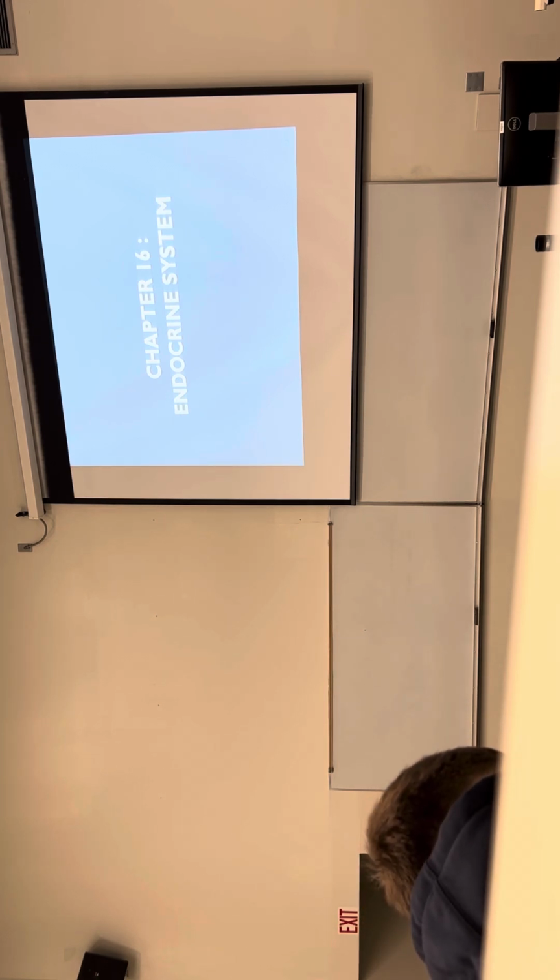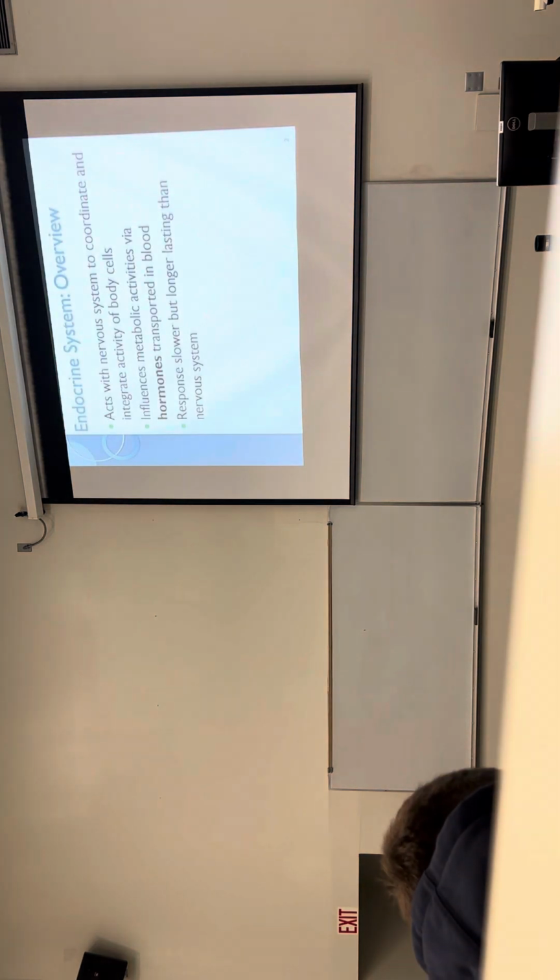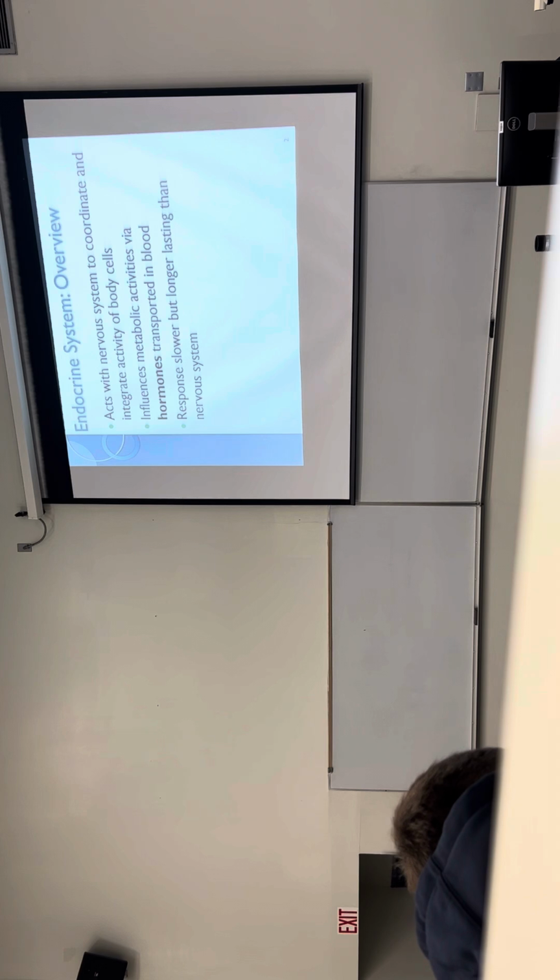The duration is more sustained. We have longer duration, but they will still have control. So we'll talk about the different hormones, how they act, and how there are two different groups of hormones. So slower onset of response, but longer lasting than our nervous system.